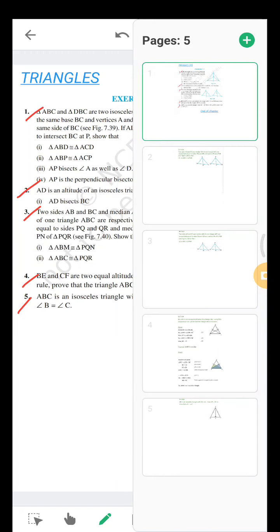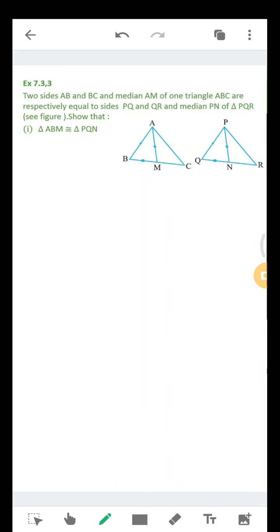So to begin with, let's see what question number 3 is. It's given the two sides AB, BC and median AM of triangle ABC. You can see side AB, BC and median AM. What is the meaning of median? Median is the line joining the vertex to the midpoint of the opposite side. This AM is the median here.